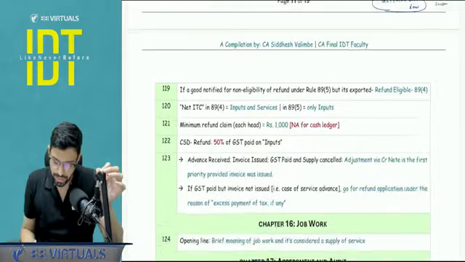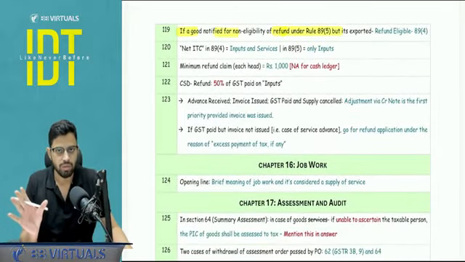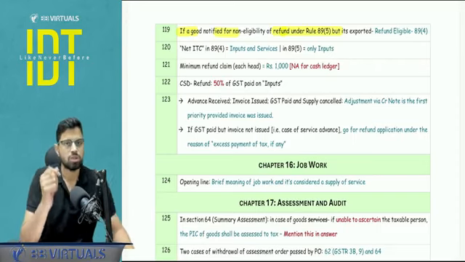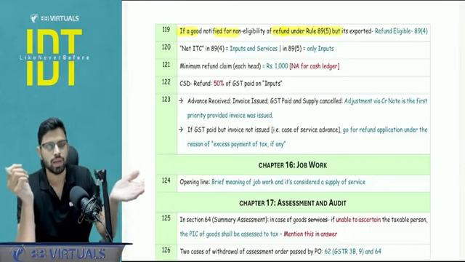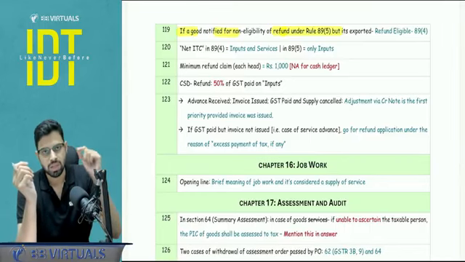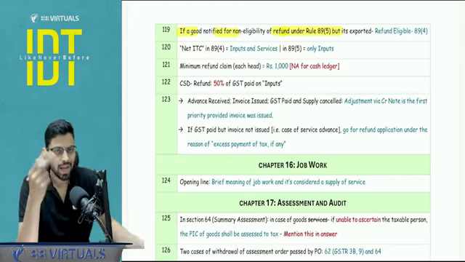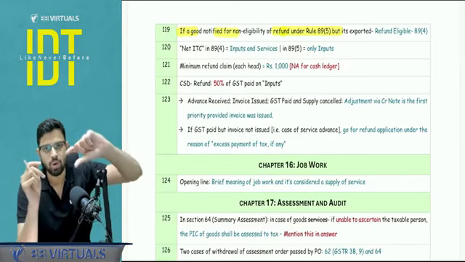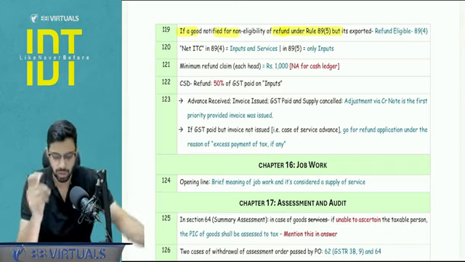Okay. Next, there are certain goods which are notified for the purpose of non-eligibility of refund under rule 89.5, that is the inverted duty structure. Now, the question comes that first of all, this will be given in the question, so don't worry, we don't have to learn a list. But if such goods which are notified for the purpose of no refund under 89.5 are tomorrow exported, can I get refund under 89.4? Answer is yes. Under 89.5 you are not allowed, but if that same notified item is exported, I can get refund under 89.4, obviously if I am going under the LUT route.